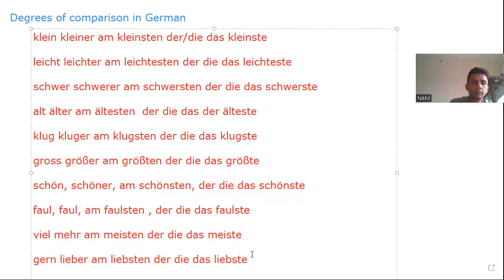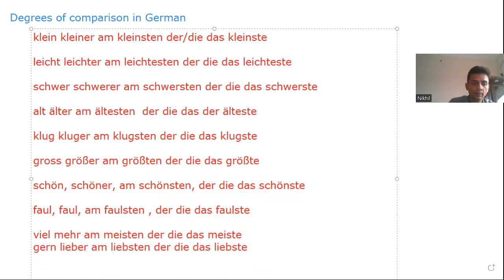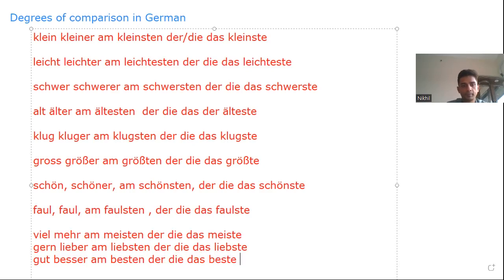What happens with "gut"? You need to make some space here. Gut, besser, am besten. Something like that. In this case, you learn by heart. In English, we say good, better, the best. But somewhere we say beautiful, more beautiful, most beautiful. Same things happen in German as well. Okay, it's all for that.